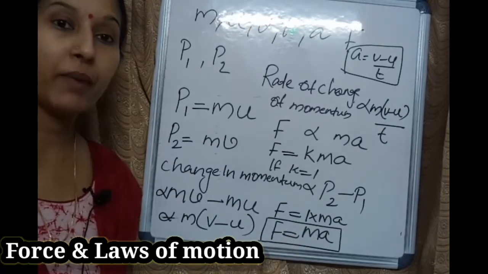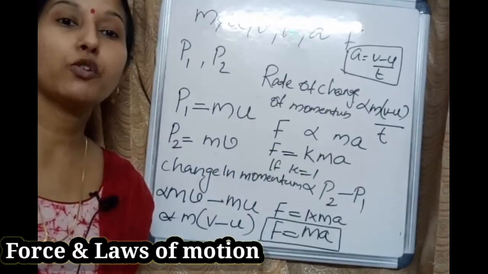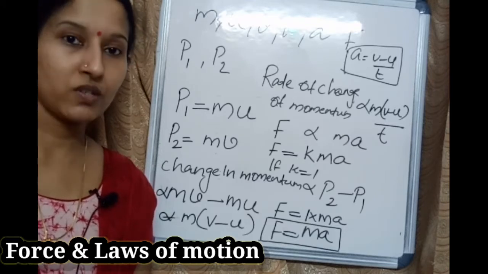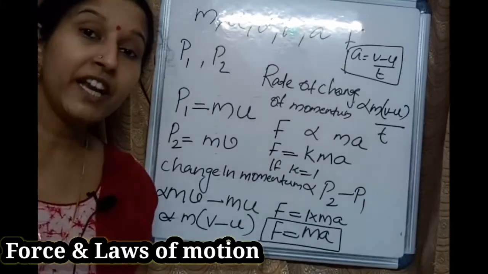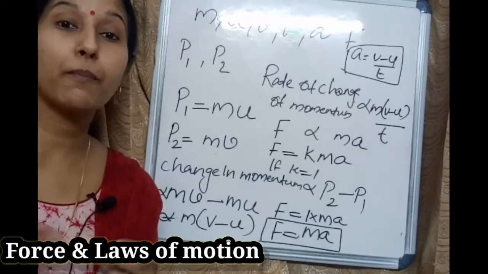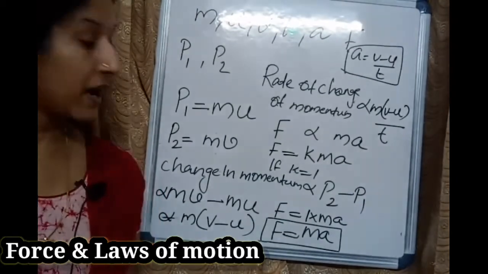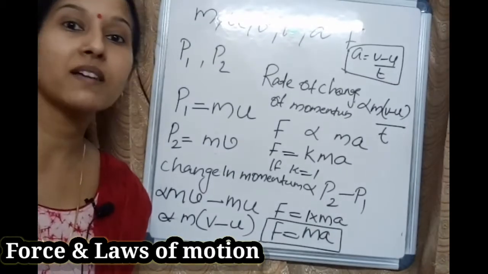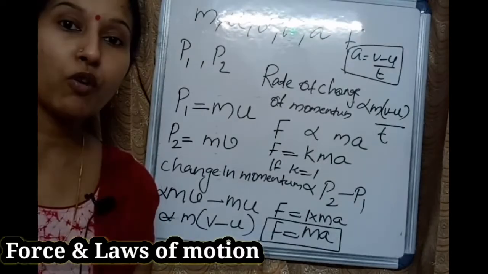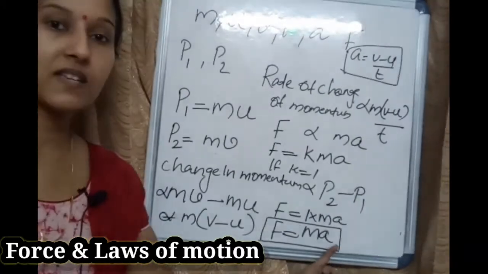F equals ma. So what is F equals ma? Force equals mass into acceleration. In 8th standard you studied that force is the push or pull on an object. But now we have a new definition for force. Force is the product of mass and acceleration.